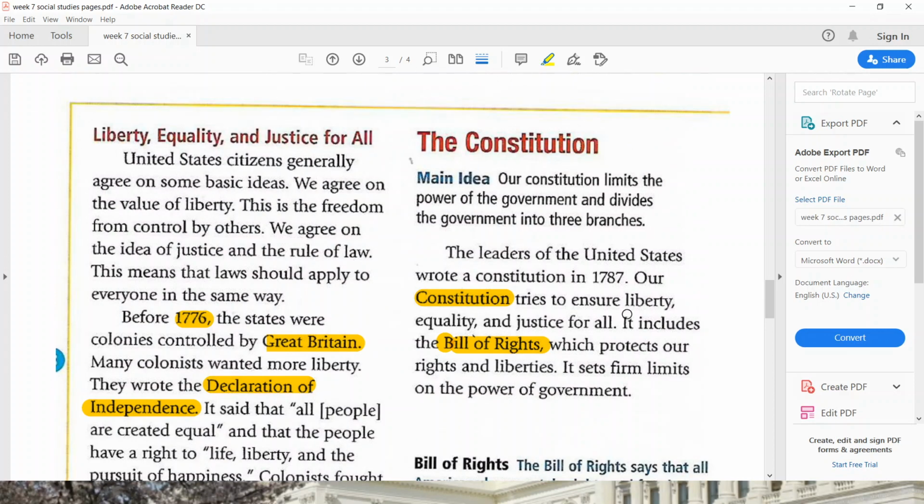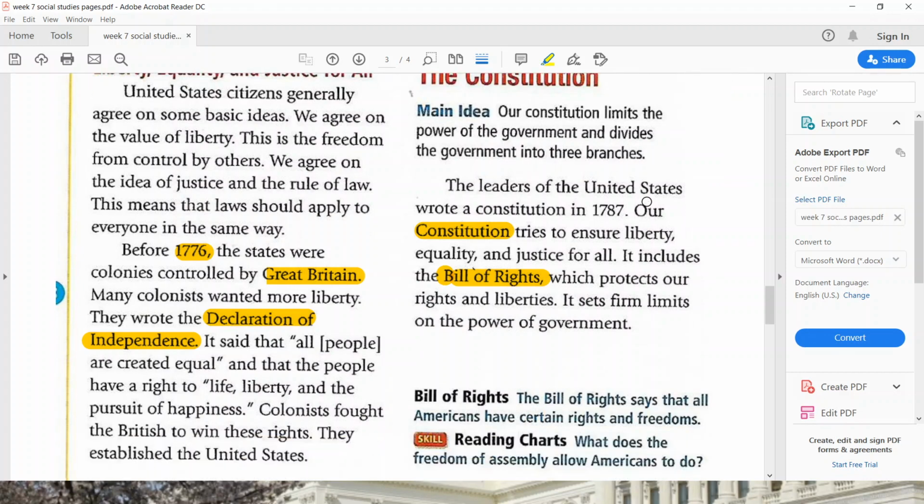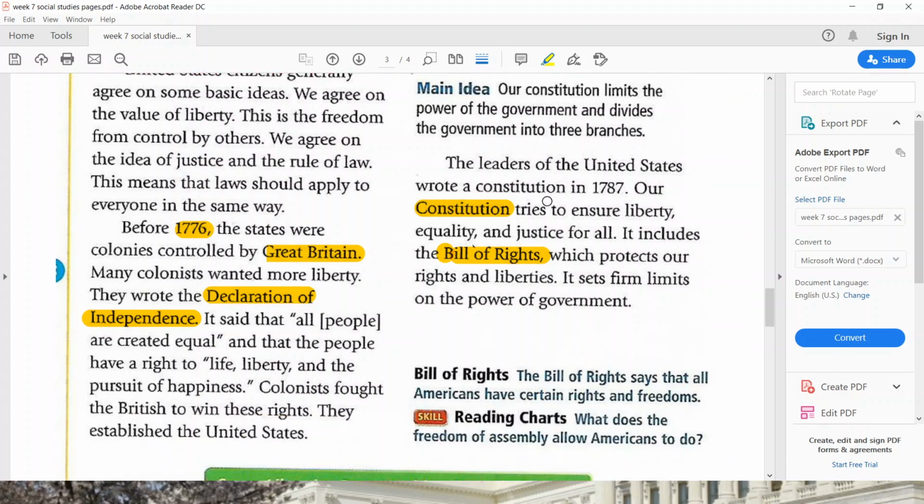So let's continue. The Constitution. Main idea: our Constitution limits the power of government and divides the government into three branches. So the leaders of the United States wrote a constitution in 1787. Our Constitution tries to ensure liberty. So liberty is freedom, equality means being equal, and justice for all. It includes the Bill of Rights, which protects our rights and liberties. It sets firm limits on the power of government.